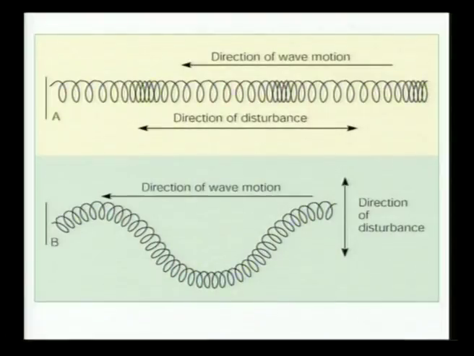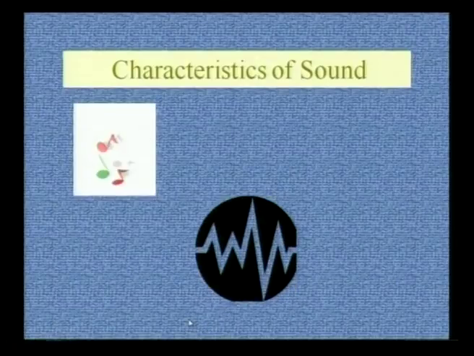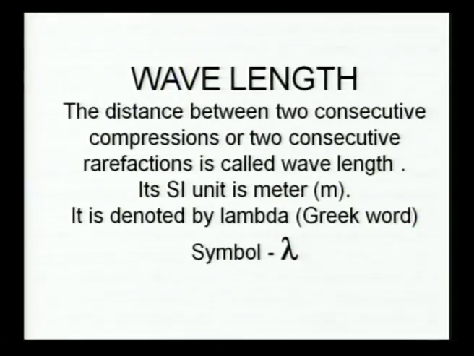So friends, here in the first figure we are observing the closer particles known as compressions and the spread out particles known as rarefactions. And in the second figure we are observing that the upper part of a wave is known as crest and the lower part of a wave is known as trough. So first, about wavelength: the distance between two consecutive compressions or two consecutive rarefactions is known as its wavelength.